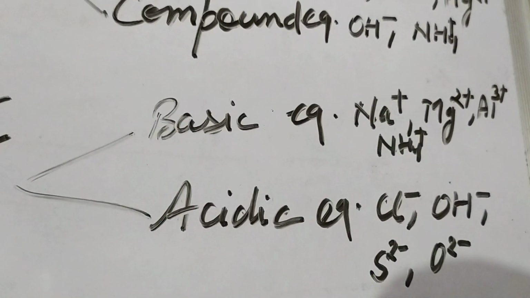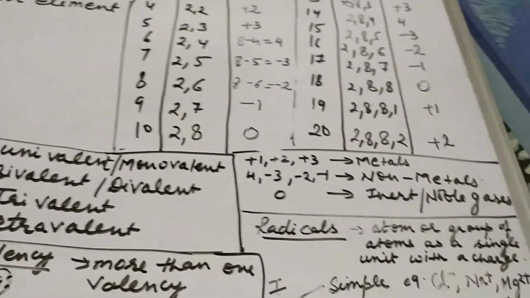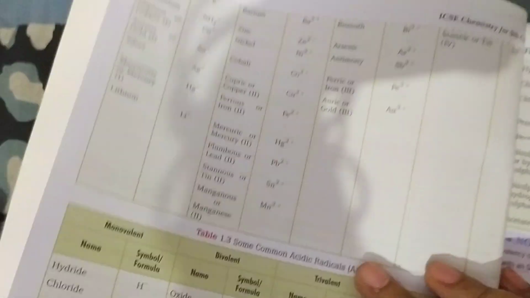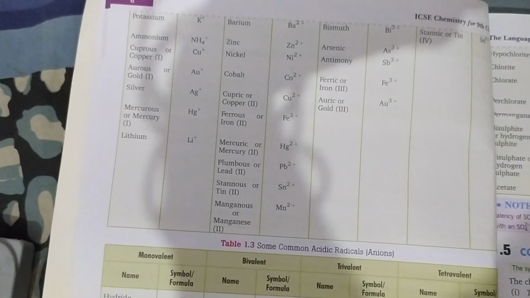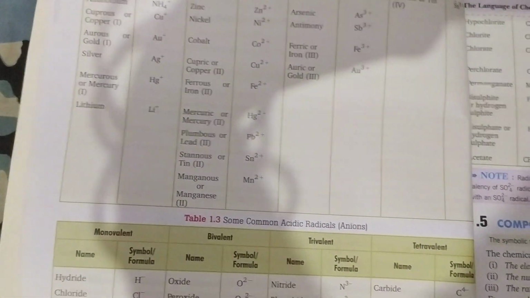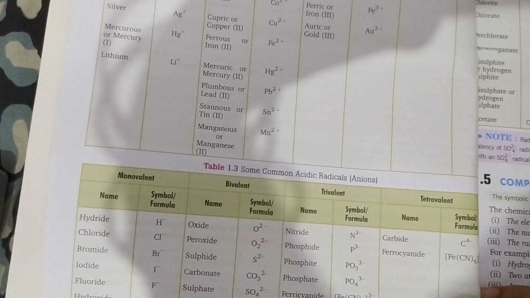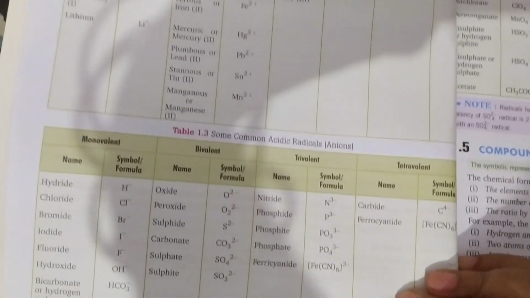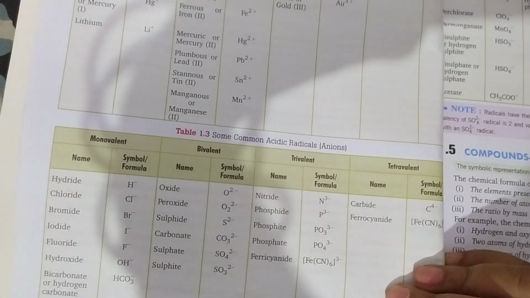Now in your books some radicals are given with their charges, which you have to learn from your book. These are the radicals given in your books with the charges and names of the elements. This you have to learn, and I will send you this later after this video. Then you have to copy it in your copies. Okay, thank you.